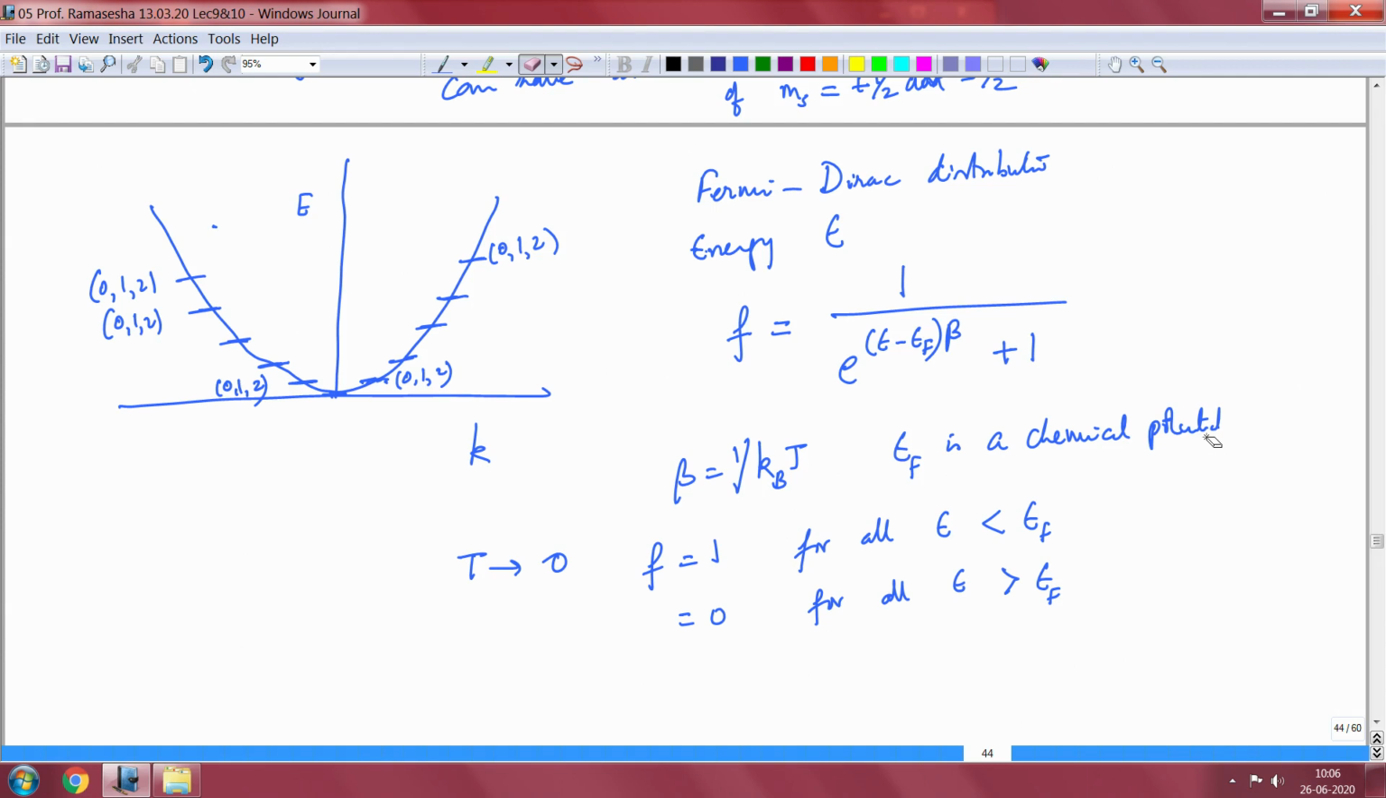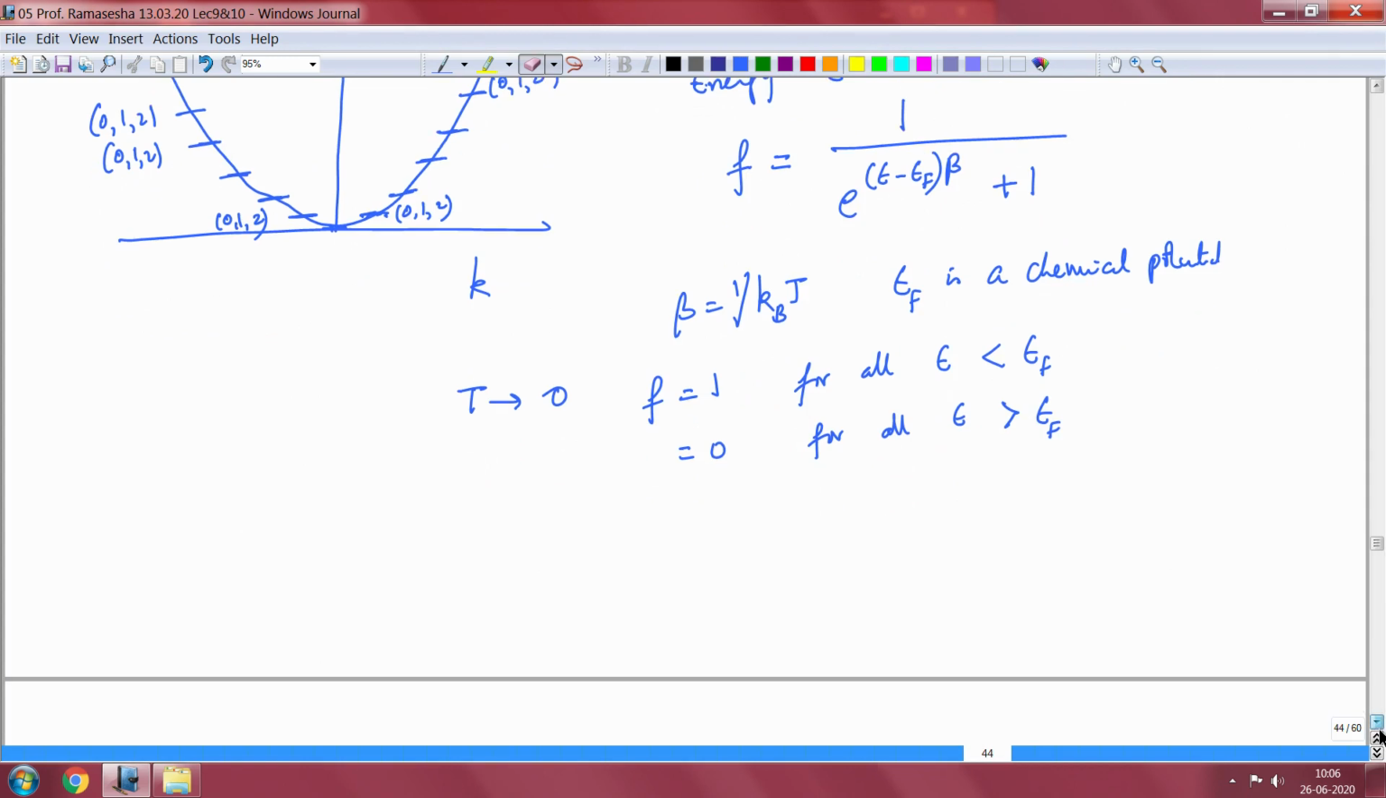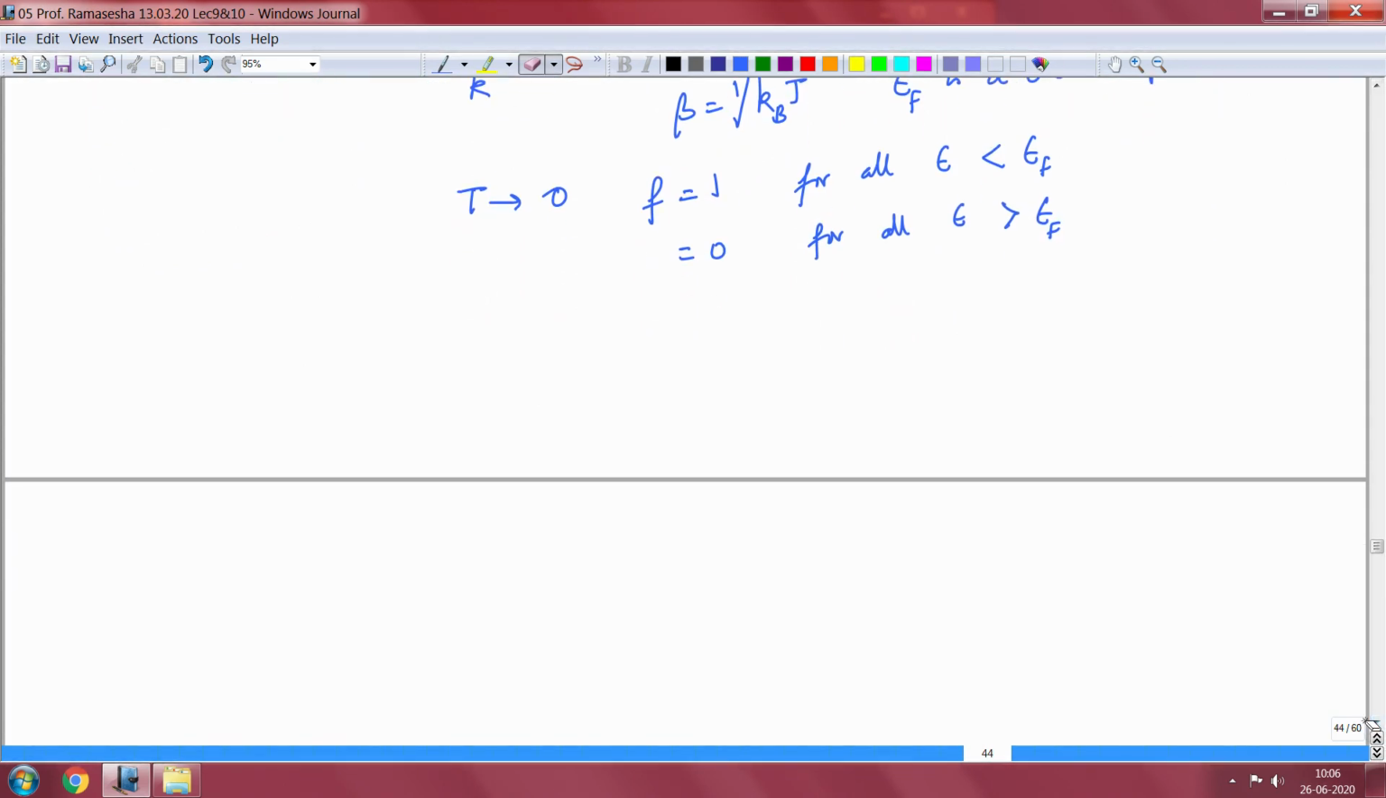As T tends to 0, f is equal to 1 for all energies less than the Fermi energy and is equal to 0 for all energies greater than the Fermi energy. I am using the terms chemical potential and Fermi energy interchangeably because at very low temperatures they are very nearly the same, and at T equal to 0 they are indeed identical. So let us see how we can get all the properties of a free electron quantum model by continuing further. But before that, let me also show you what the Fermi-Dirac distribution looks like.